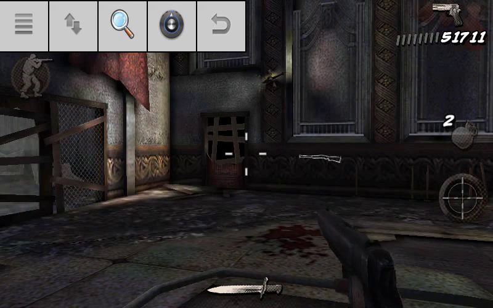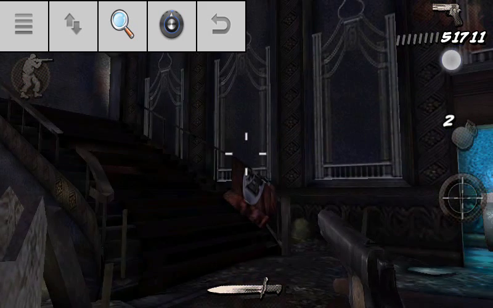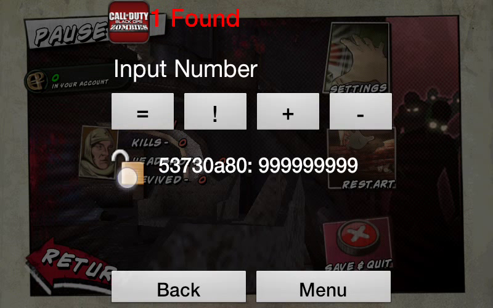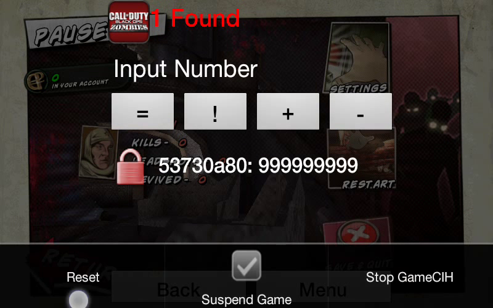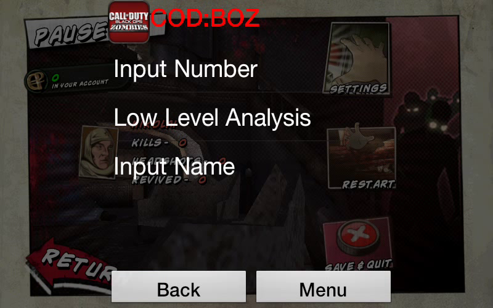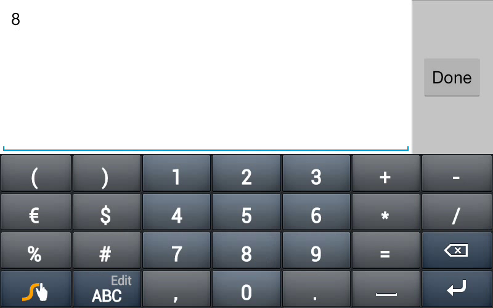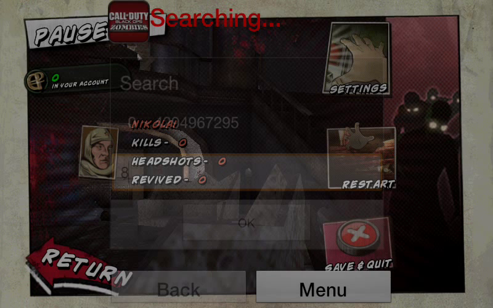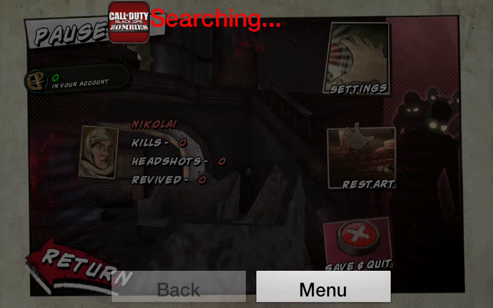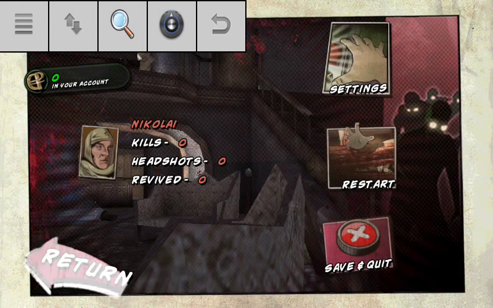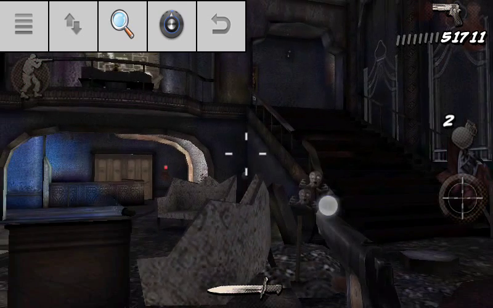Then what you want to do is count how many bullets you have right here. If you want it to be unlimited, well, first lock this. Go to reset, menu reset, input number. Since the pistol starts off with 8, type that in. Press OK. Press back, return to the game. Take one shot.